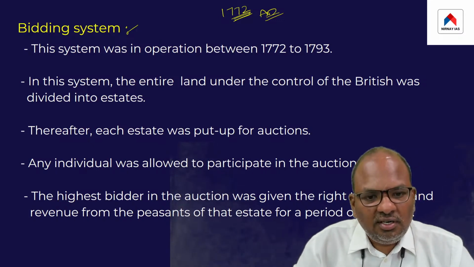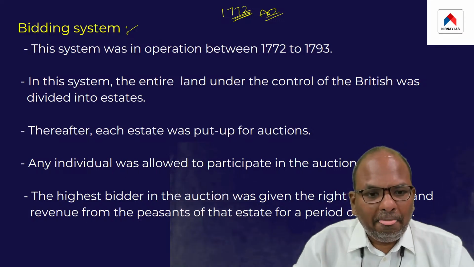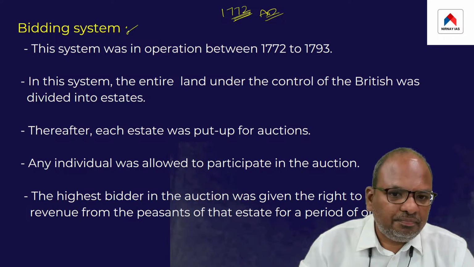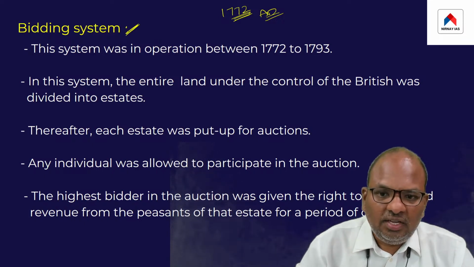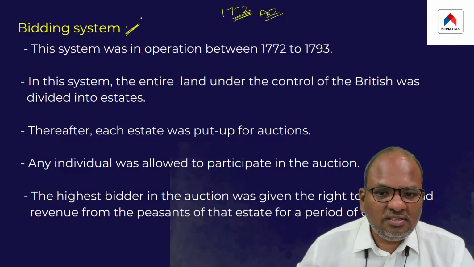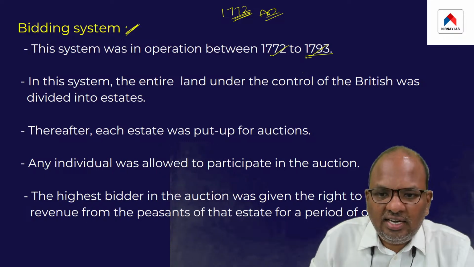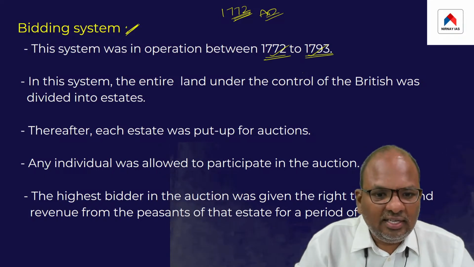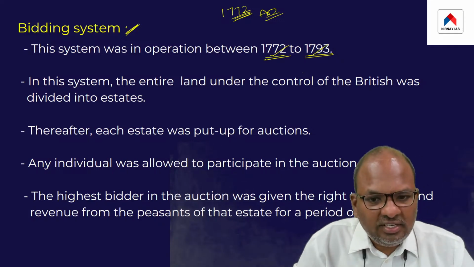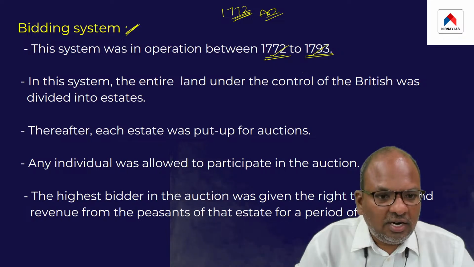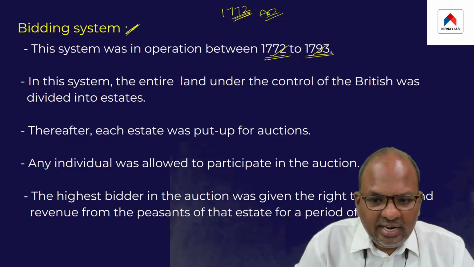In this connection, the British started a system known as the bidding system, and this bidding system was in existence between 1772 AD to 1793 AD. So, what is this bidding system? Basically, under the bidding system, the entire